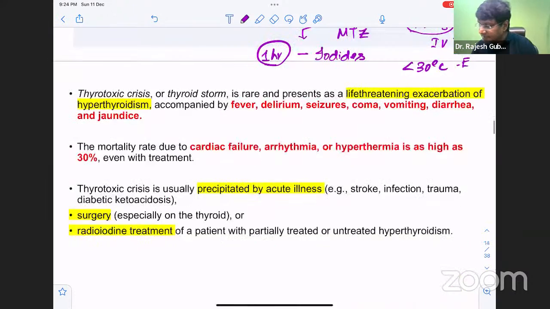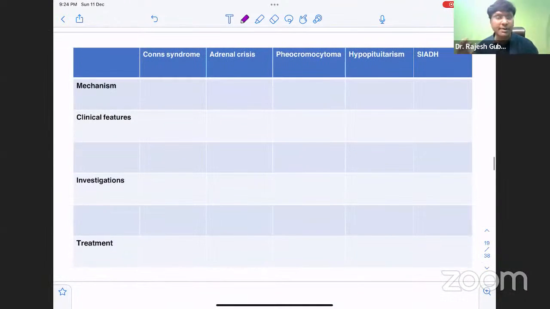Next, after having discussed the endocrine emergencies like diabetic ketoacidosis, HONK (hyperosmolar non-ketotic coma), hypoglycemia, thyroid storm, and myxedema coma, let me discuss another important endocrine emergency, Conn syndrome. So what is Conn syndrome? It is hyperaldosteronism. As such, it may not land up in an emergency, but the increase in aldosterone can decrease potassium levels. Very severe hypokalemia can develop in Conn syndrome.